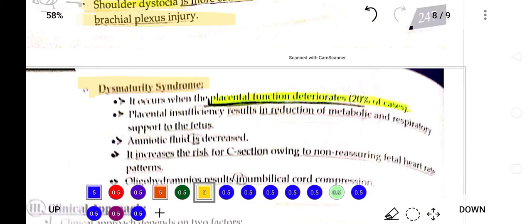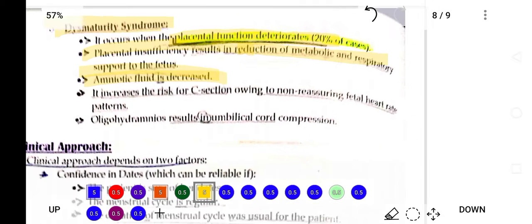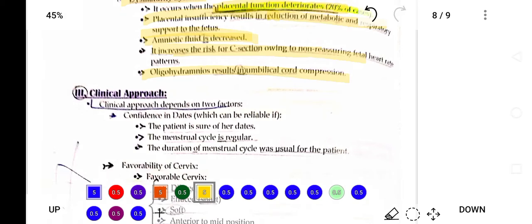It occurs when the placenta deteriorates, and placental insufficiency results in a reduction of the metabolic and respiratory support of the fetus. The amniotic fluid is decreased, which is a risk factor for C-section, and oligohydramnios occurs. Umbilical cord compression also occurs in this condition, dysmaturity syndrome.